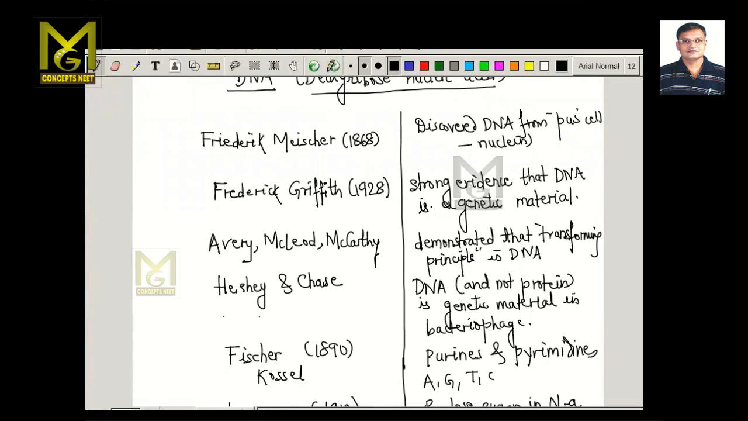So Friedrich Miescher in 1868 discovered DNA from the pus cells and it was referred to as nuclein. Frederick Griffith in 1928 gave a strong evidence that DNA is a genetic material. Avery, MacLeod and McCarthy demonstrated through their experiments that the transforming principle is a DNA molecule. Hershey and Chase,